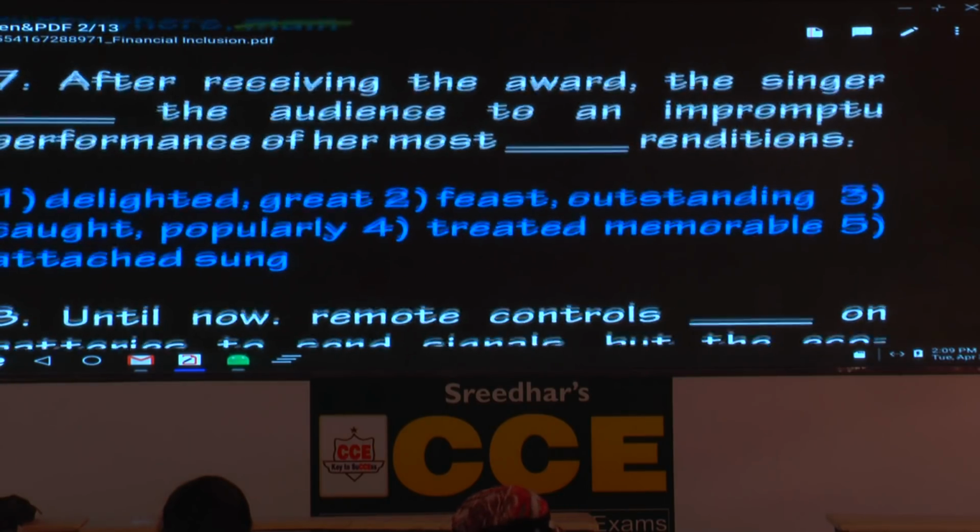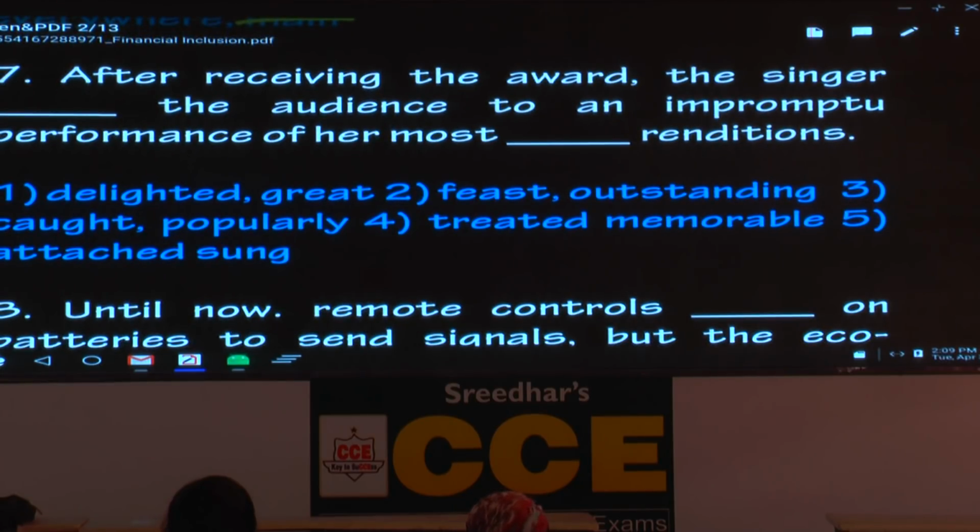After receiving the award, the singer, the audience to an impromptu, please underline the word impromptu. Write the meaning of that. Impromptu means without any preparation, on the spot, without any preparation. Also write the word spontaneous.